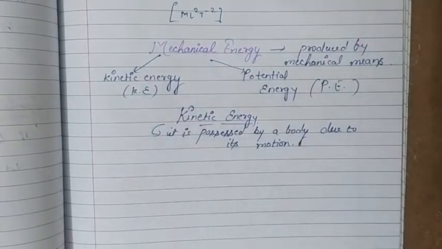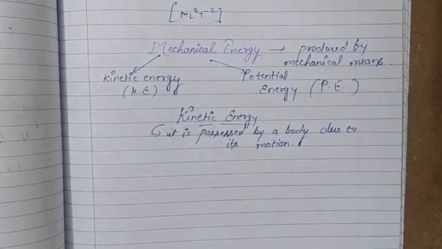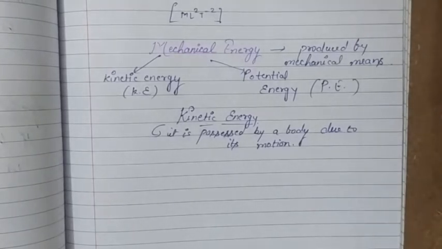Since kinetic energy is possessed by a body which is in motion, whenever we have an object in motion, some force is acting on it, or that moving object is able to do some work, then the amount of work done by that object before coming to the stationary state is equal to the amount of its kinetic energy. Now we are going to find the expression of kinetic energy, and for this we are using two separate methods. In one method we will use normal equations of motion, and in the second method we will use calculus.